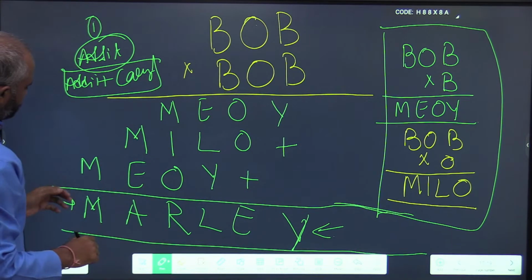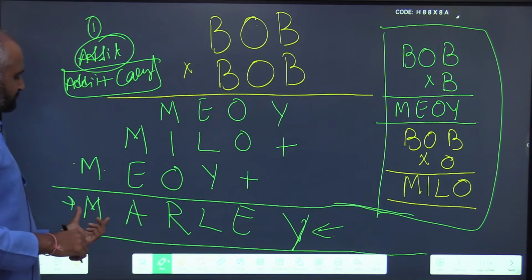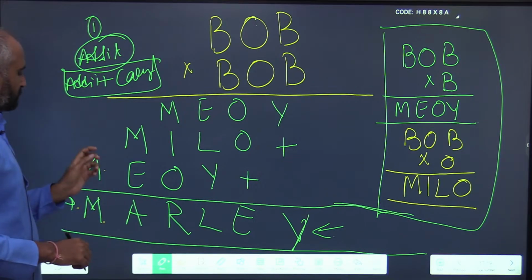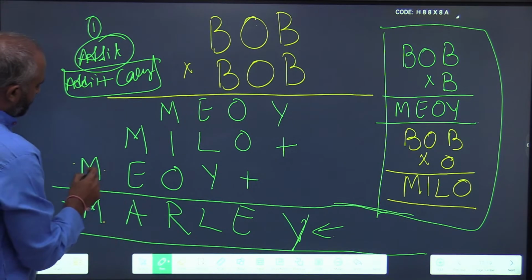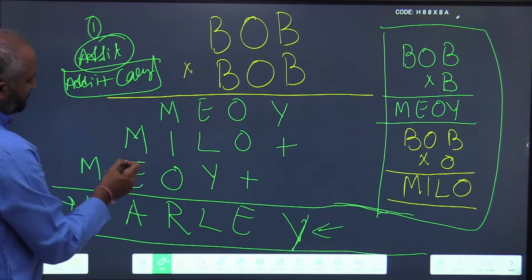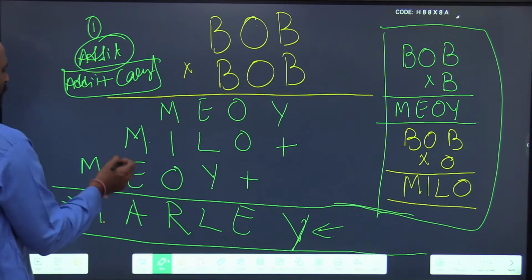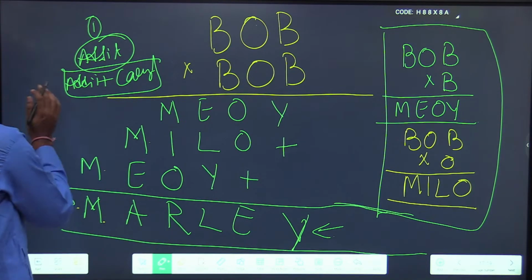You see, M has become M, so nothing is being added. That means there are no digits present here, but M plus E. What is the maximum that you can get for addition of two digits?